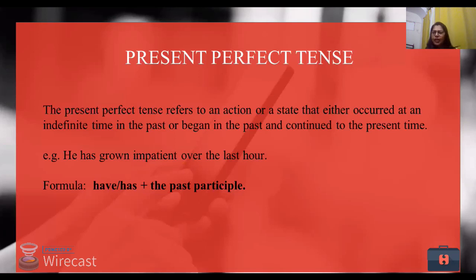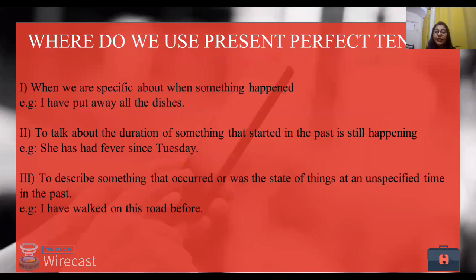Now, there is some formula, like the formula to happiness is smiling. So similarly, the formula to present perfect tense is has or have plus past participle. Okay. Now, dealing with something else, what are the areas where we use present perfect tense? When we are specific about something that happened. I cannot talk about my last night's dream because it has not happened. I have put away all the dishes. So the action of me lifting the dishes and putting them somewhere is done. That means the action is already finished.